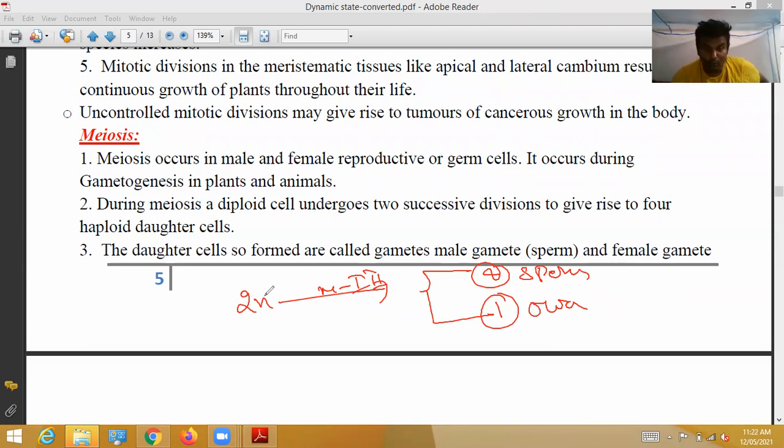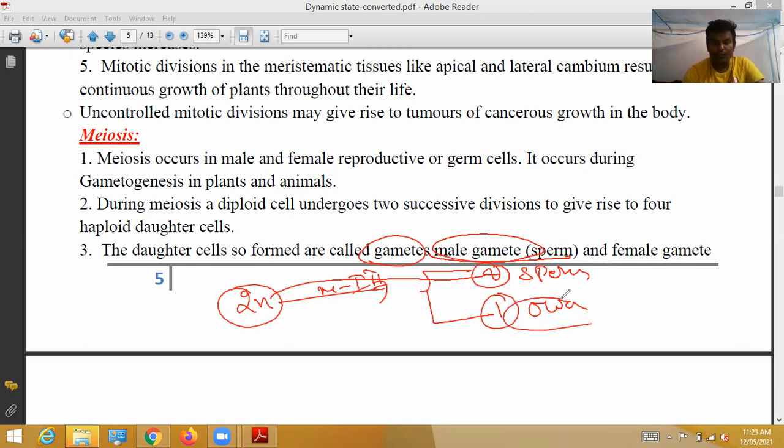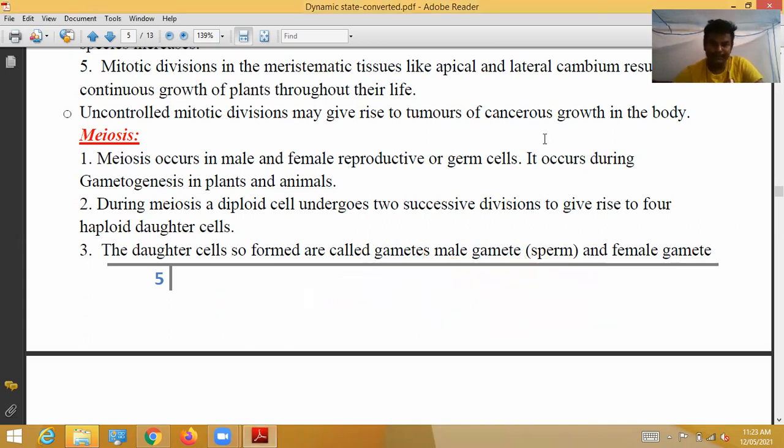Here you have to remember, one diploid cell gives rise to 4 sperms. In such a way, millions of gametes are formed. Millions of sperms are formed in male, whereas in female, only one ovum is formed. The daughter cells so formed are called gametes. In male persons, the male gametes are sperms. In female persons, the female gametes are called ova.